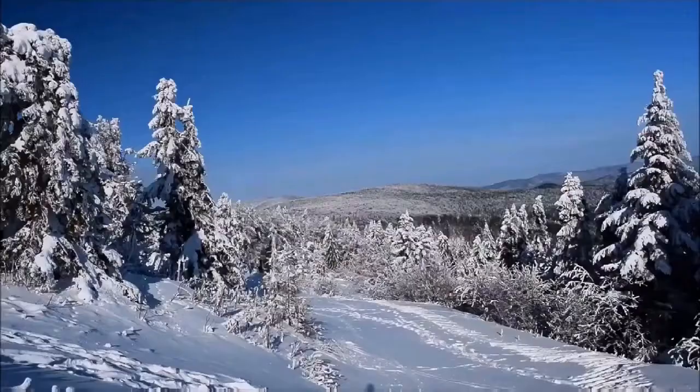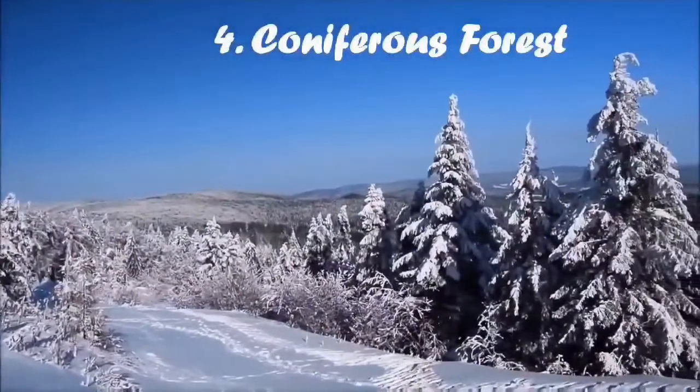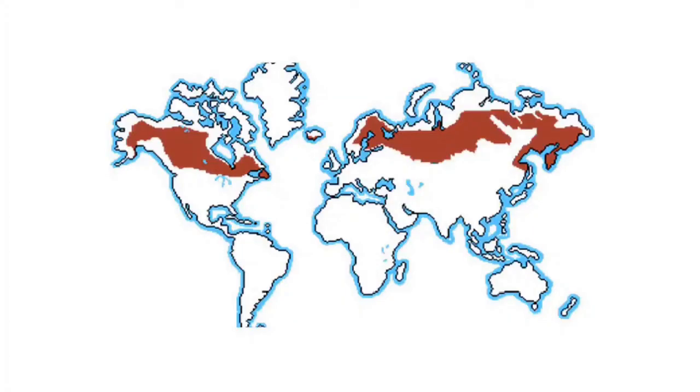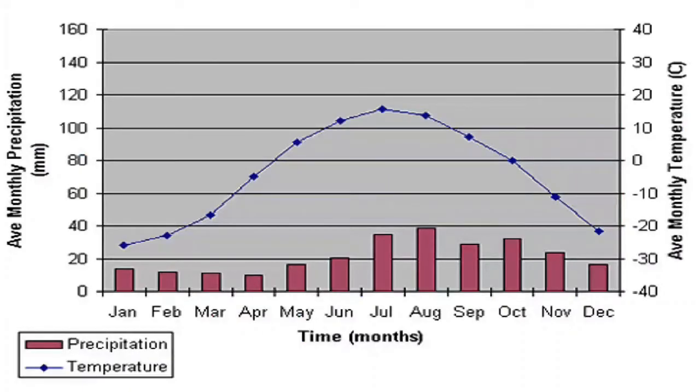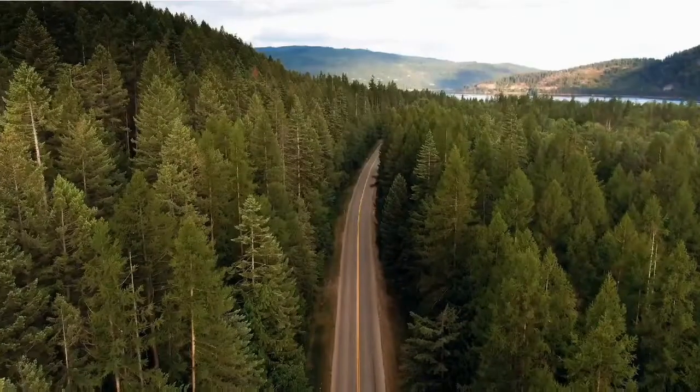Next biome to learn about is coniferous forest. It is located in the north just below the tundra, found in North America, Europe, Asia. Precipitation in coniferous forest is moderate. It occurs both as rain and as snow. Winters are quite long, chilly and dark. Summers are pleasant with average temperature less than 20 degrees Celsius. The growing season here is for about 150 days.